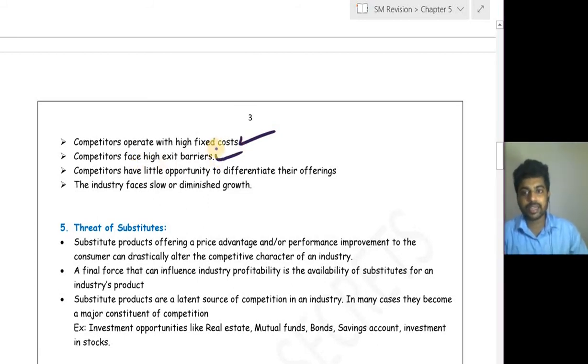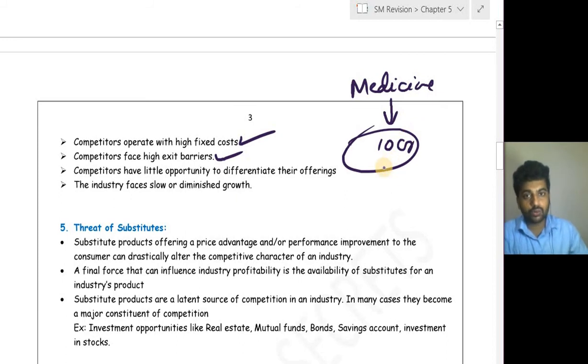Competitors face a high exit barrier. This is what I said. For example, one medicine company is there. They set a plan to develop a medicine of rupees 10 crore. Now, there is a huge competition in that market and they want to come out.